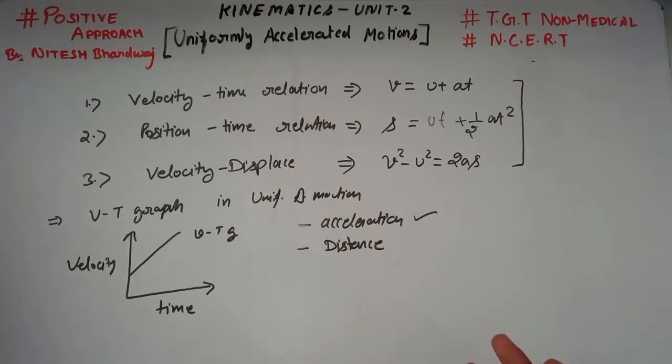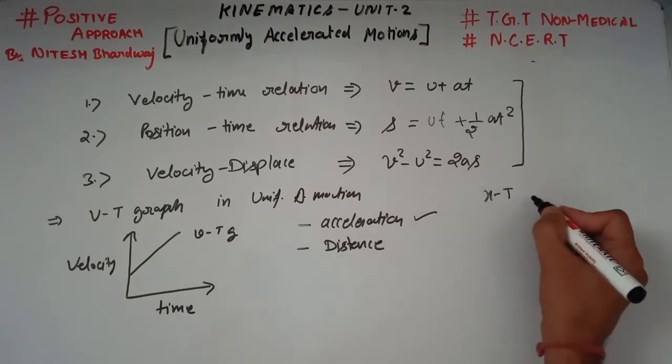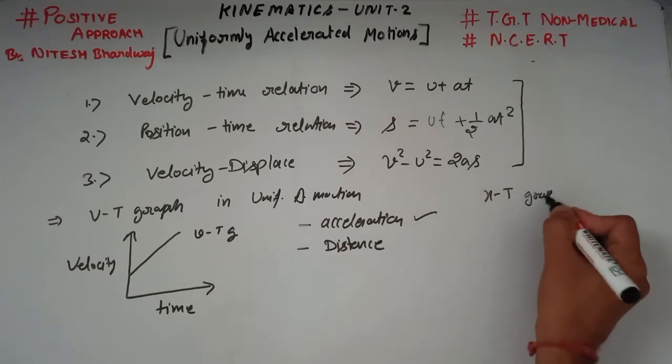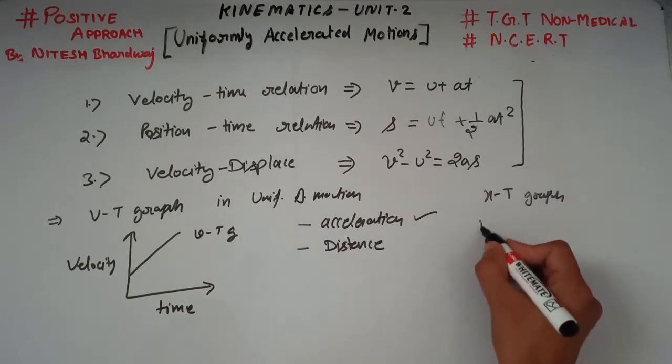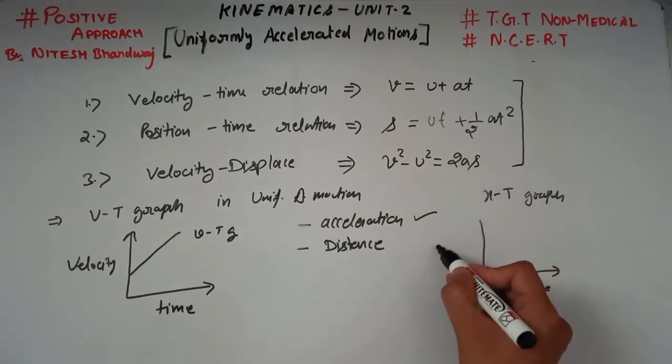Now let's discuss another graph of uniformly accelerated motion, the position time graph. Along the x-axis it is time, and along the y-axis it is position.